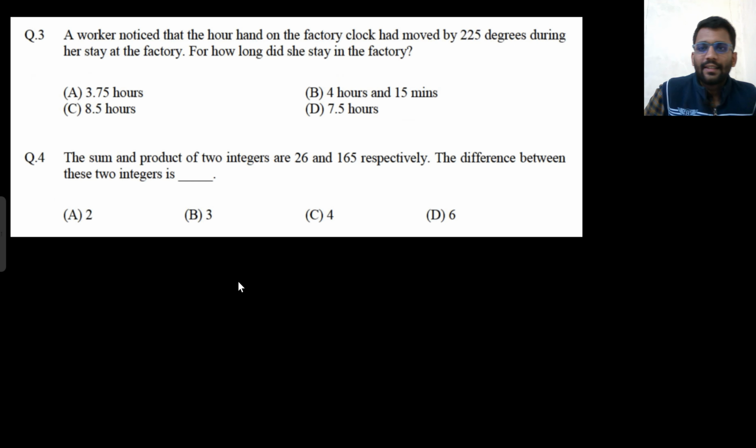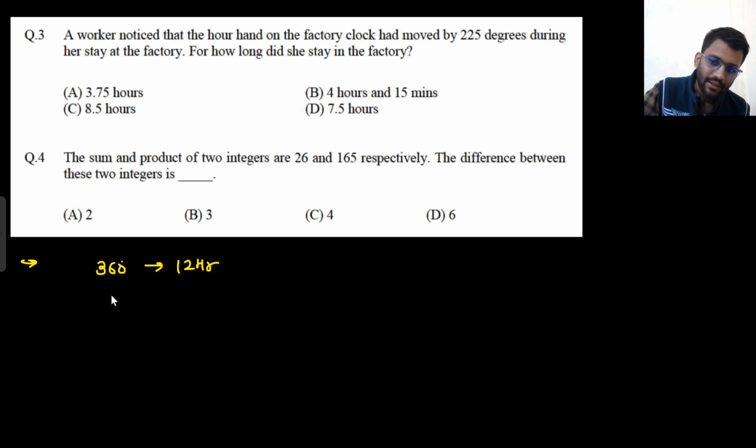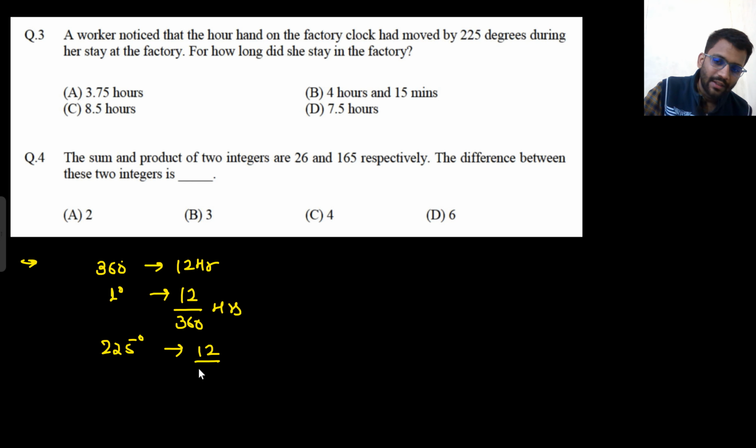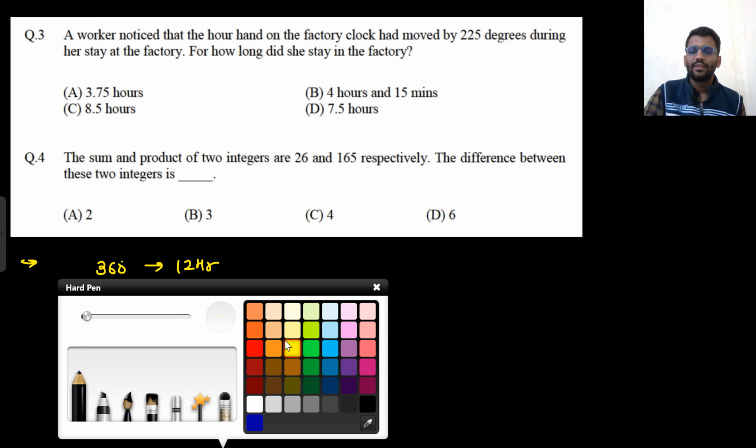A worker noticed that the hour hand of the factory clock had moved by 225 degrees during her stay at the factory. How long did she work? We have already studied this. 360 degrees means 12 hours, right? 1 degree means 12 by 360 hours. Then 225 degrees would mean 12 by 360 into 225, which gives you 7.5 hours. So option D is correct.